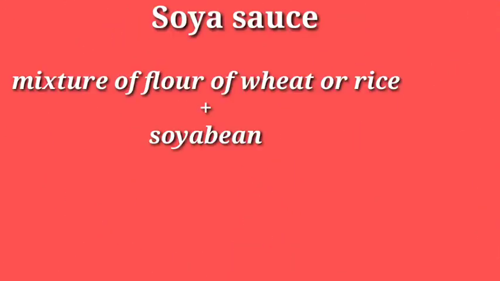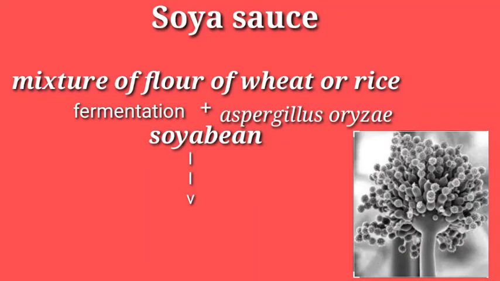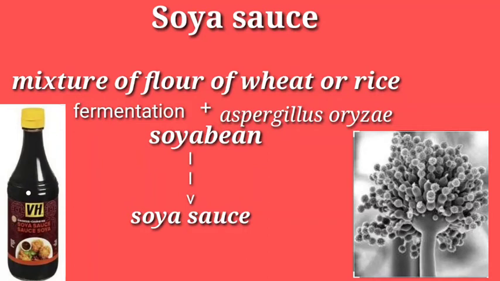Another important fermented product which we are using commonly is soya sauce. Soya sauce is prepared by the mixture of flour of wheat or rice added with soybean, and in that the fermentation process occurs due to the presence of Aspergillus oryzae. See in the picture, the figure is given to you, and after the fermentation process of both these ingredients in presence of that fungus, we are getting the soya sauce, which is a little bit sour in taste and which adds flavor to our food.